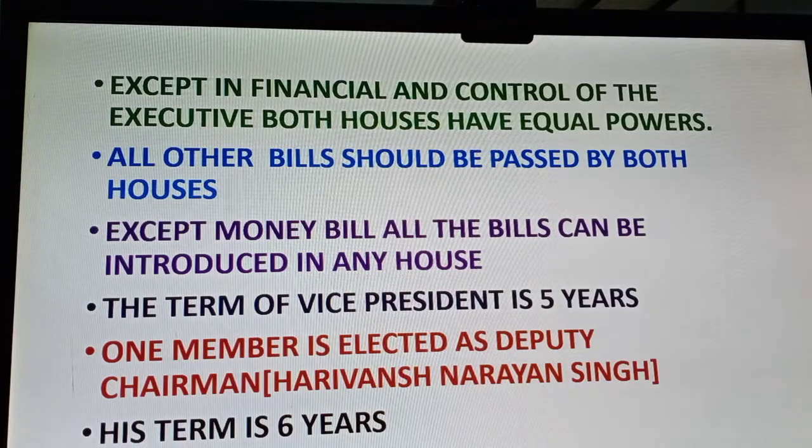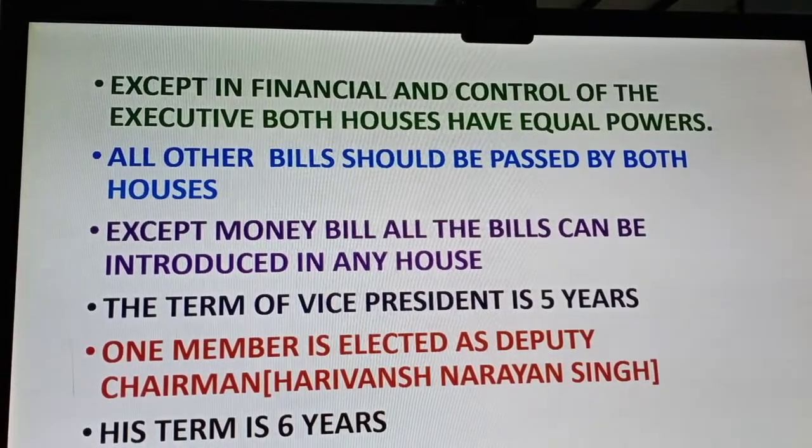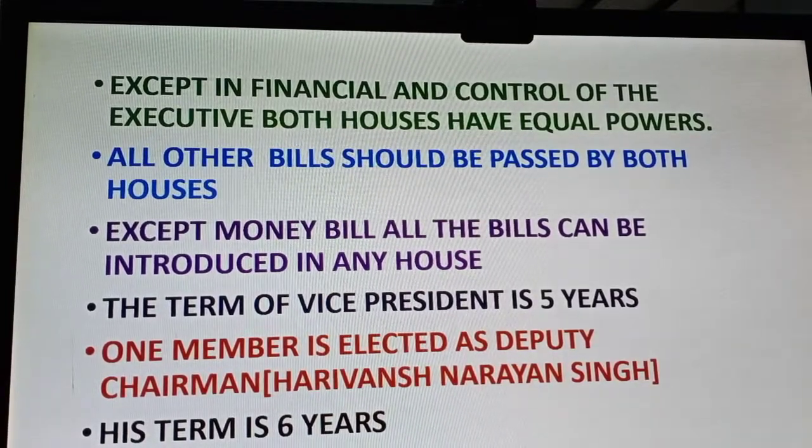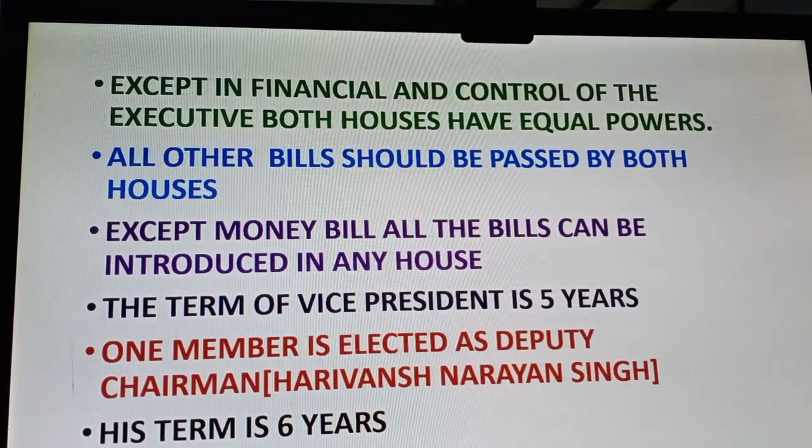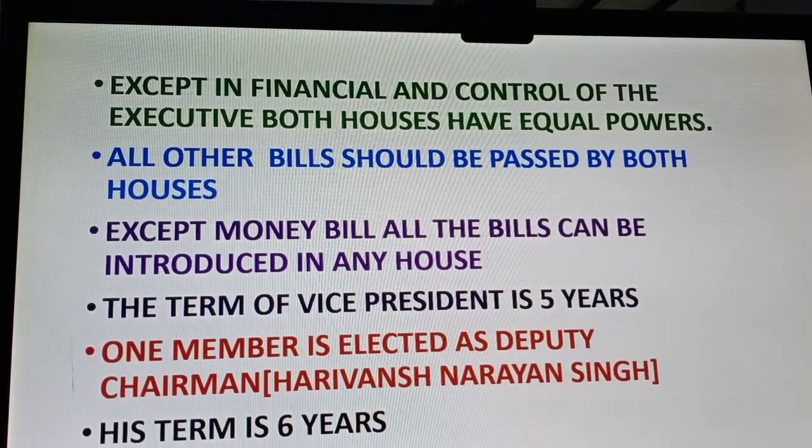And the executive, that is the cabinet and the prime minister, remain in power if a majority of members in Lok Sabha support the government. But if a majority of members in Rajya Sabha oppose the government, no problem, the government can survive. The government may face a problem of passing a bill. That is all.